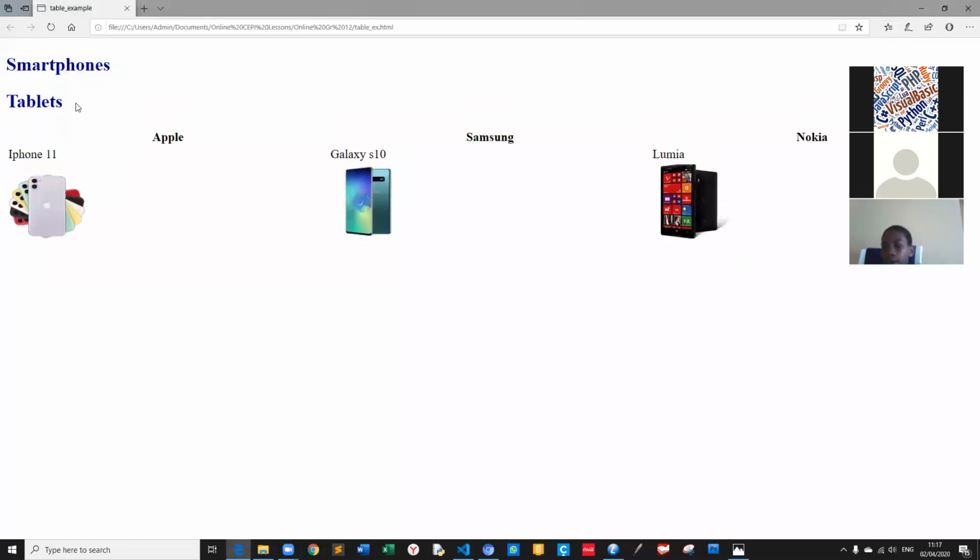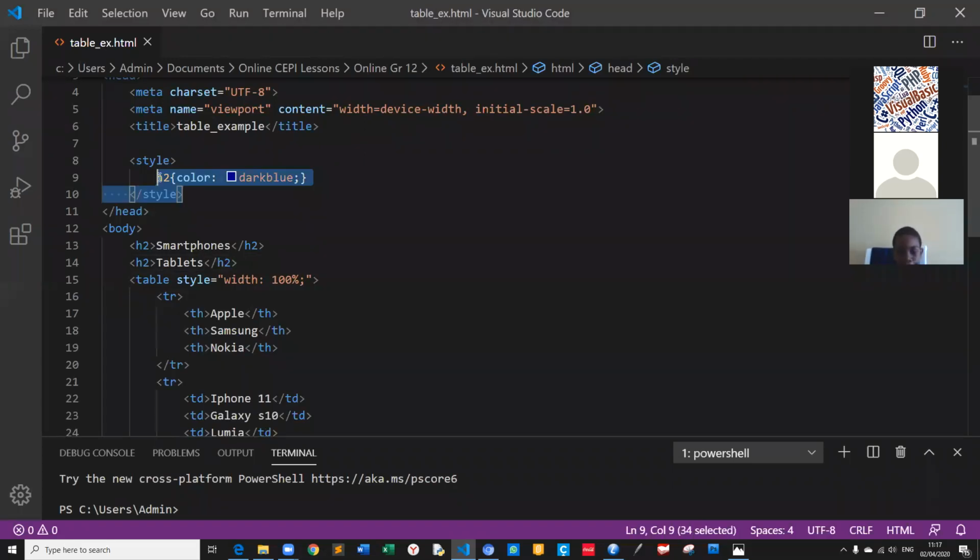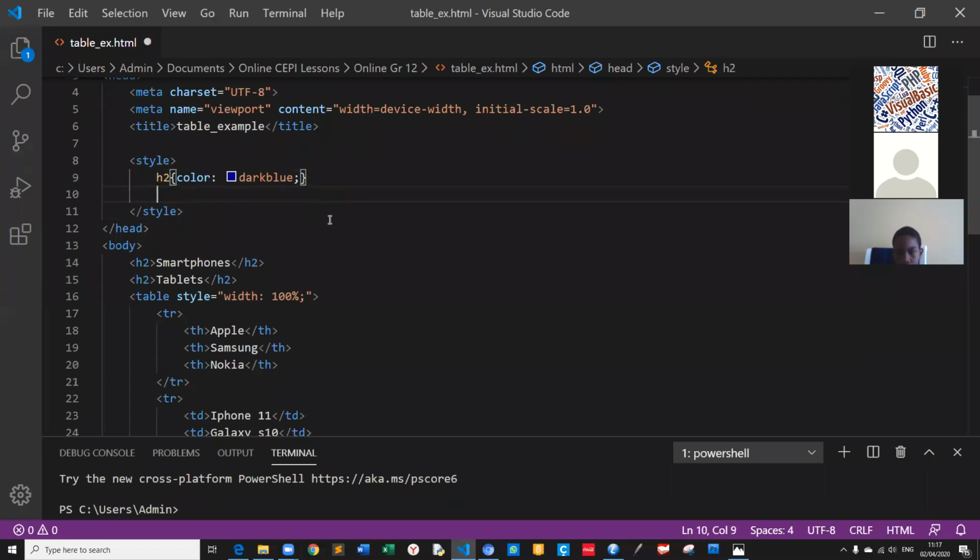Tablets also, because we use style for all this web page. This web page style will be the same.